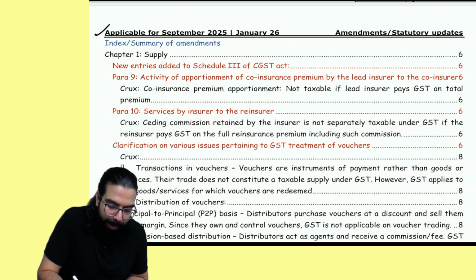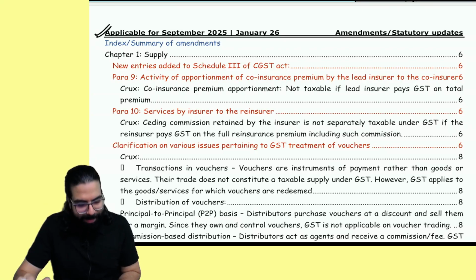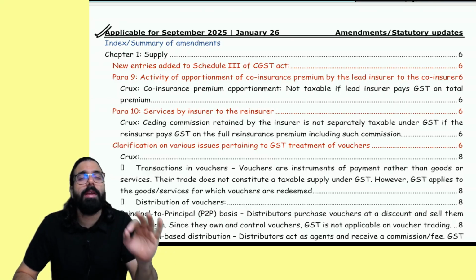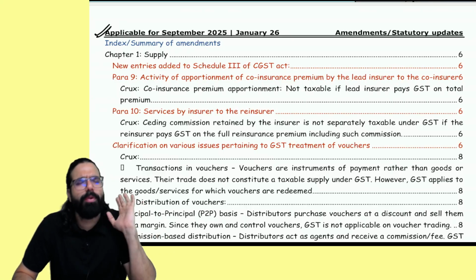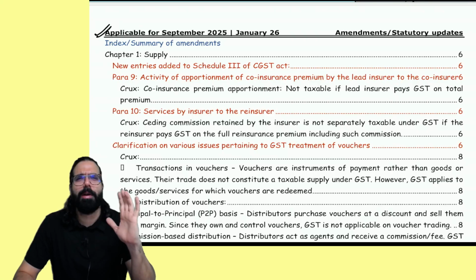We'll go ahead and start with the amendment. The first thing you will see is the index. In the index, trust me, for the September exam there are very, very few amendments. You don't have to worry at all about it. The amendments are extremely easy. We'll cover them quickly.